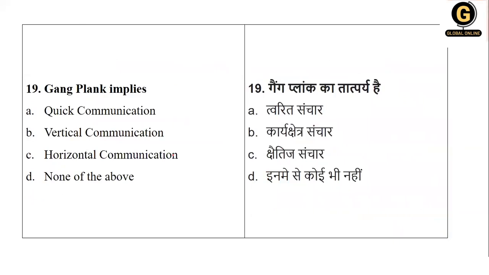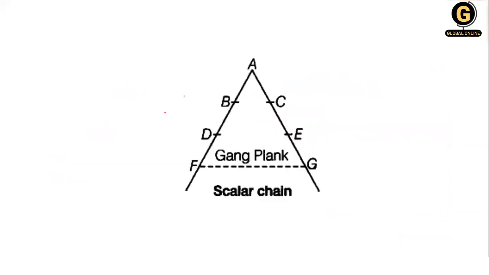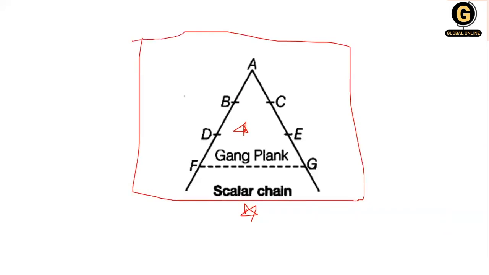Okay, then gangplank implies. Now this is a management concept. Gangplank, or it is called as scalar chain. I'll just take you to the diagram. Now see, this is how it looks. Either it is called as gangplank or scalar chain. Now this diagram represents an organization, and in this organization these are the levels, various levels. That is, it talks with lower level, middle level and top level.